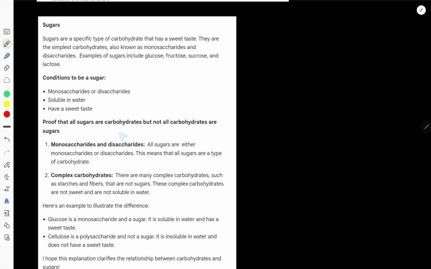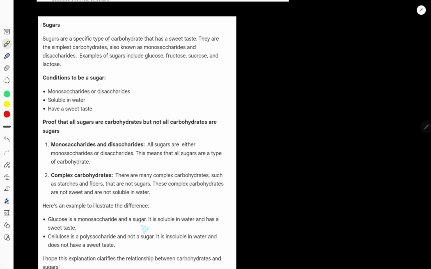Okay, prove that all sugars are carbohydrates, but not all carbohydrates are sugars. All sugars are either monosaccharides or disaccharides. This means that all sugars are a type of carbohydrate. There are many complex carbohydrates such as starches and fibers that are not sugars. These complex carbohydrates are not sweet and not soluble in water. Right?